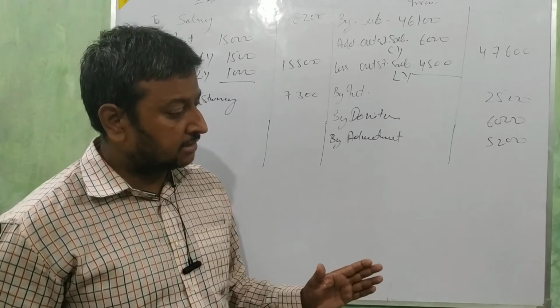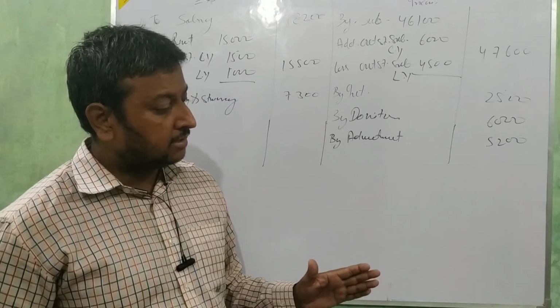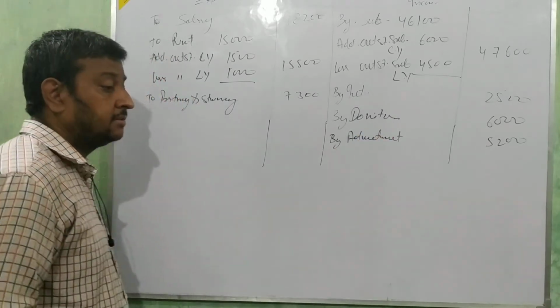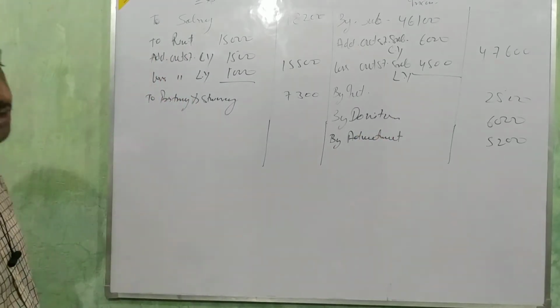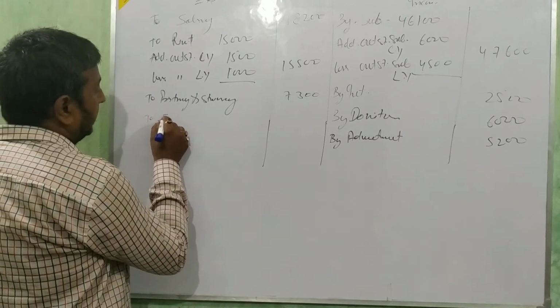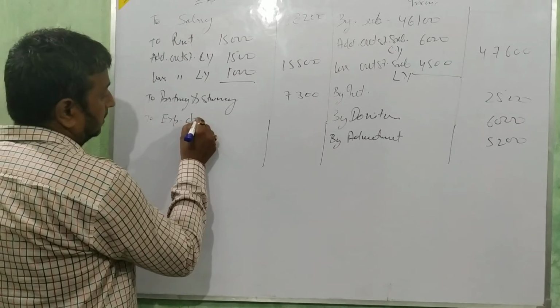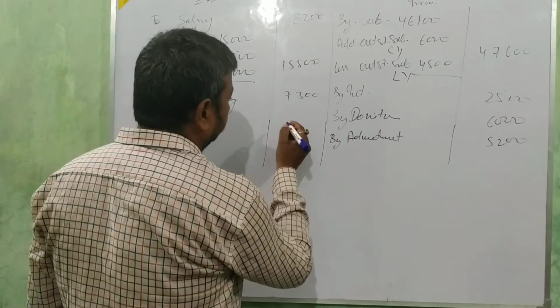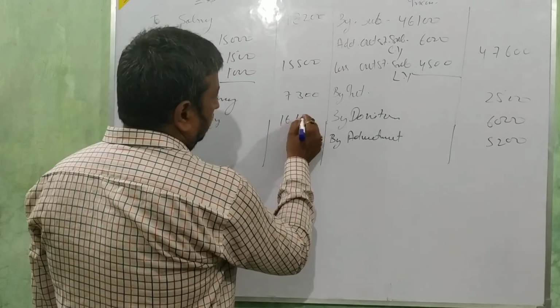Donation fund or charity fund, tournament fund. That is the receipt from charity. By expenses on charity show, expenses of charity, amount 16,100. Okay. Next.